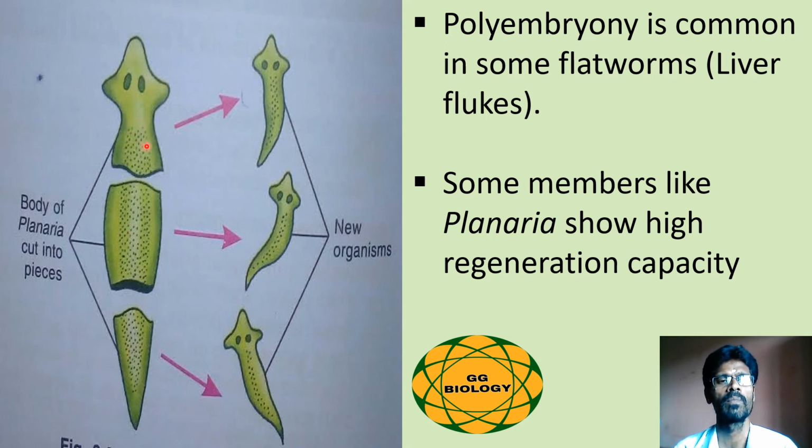So this anterior part develops the middle region as well as the posterior region, whereas the middle region develops the anterior region as well as the posterior region. Finally the posterior region develops the middle part as well as the anterior part. Such a type of development of the lost body parts is called regeneration. This is very high in the case of Planaria.